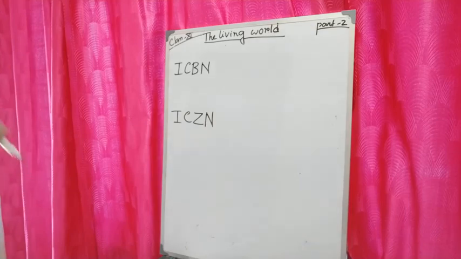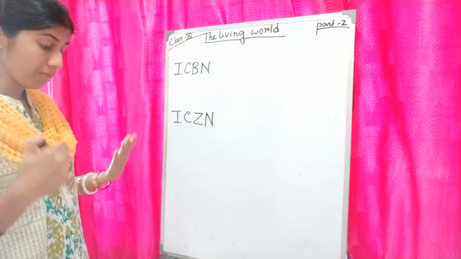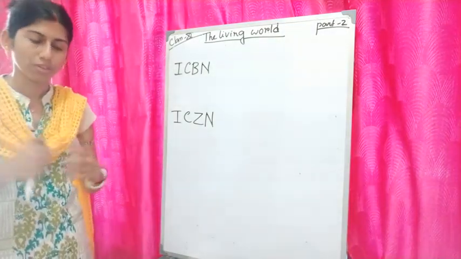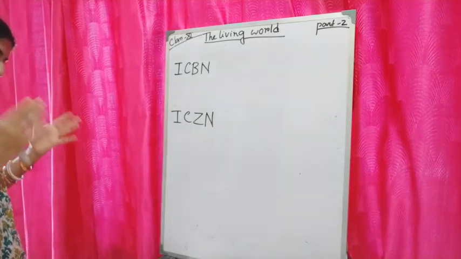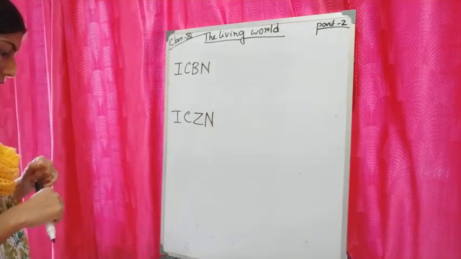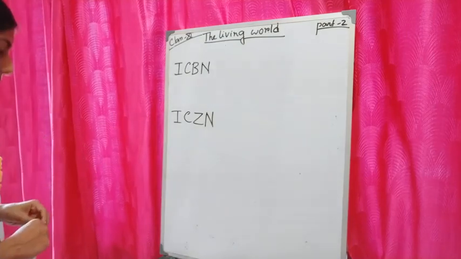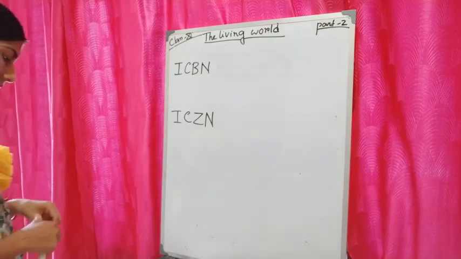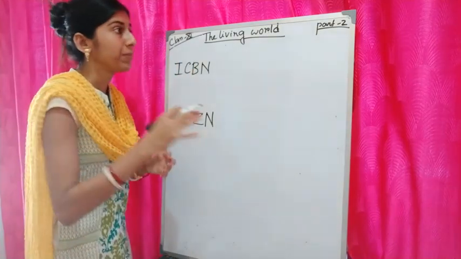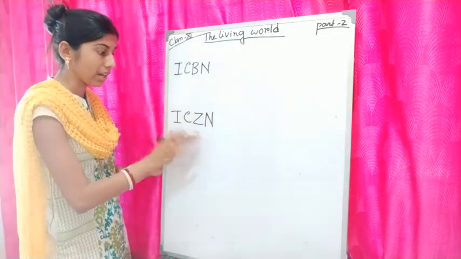Scientists have established procedures to assign a scientific name which can be known throughout the world. Biologists all over the world follow the rules provided by ICBN and ICZN. I am repeating, ICBN, ICZN. Naming is based on the agreed principles of ICBN and ICZN.